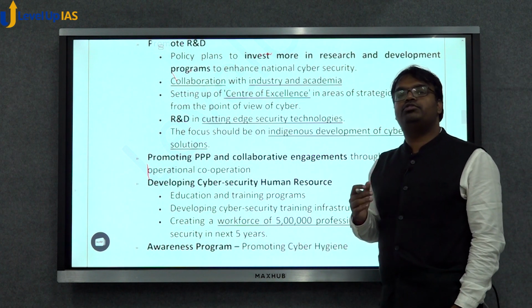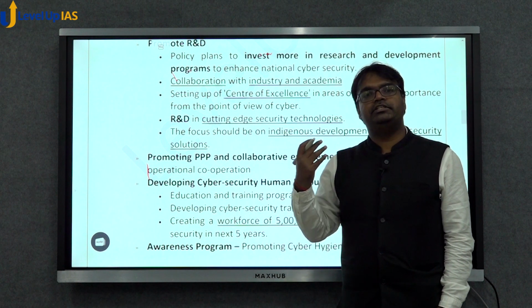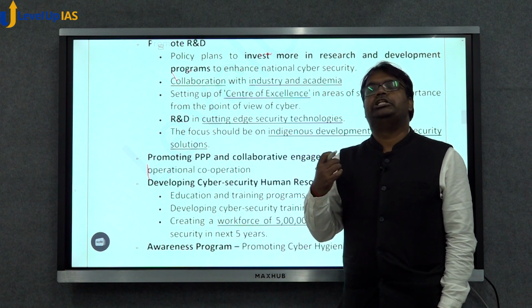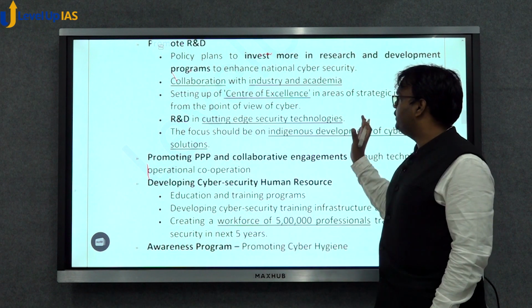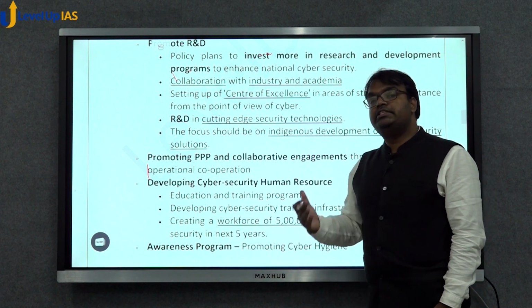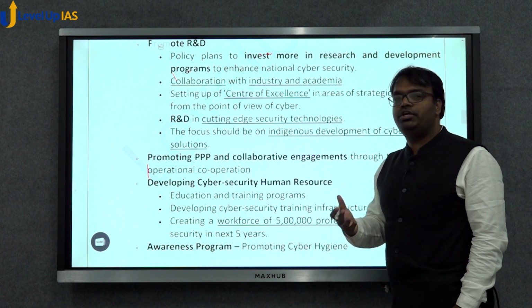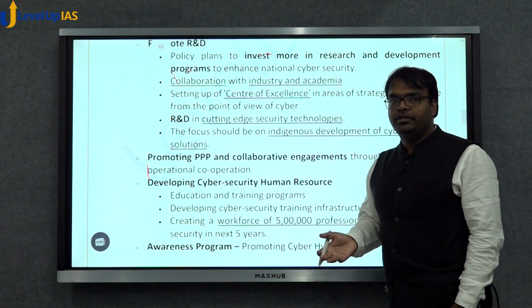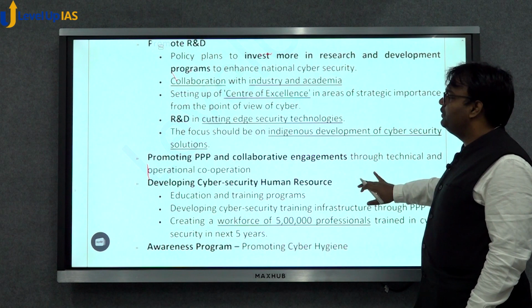For cutting edge security technologies, for example artificial intelligence, machine learning, or quantum computing, research in India is still very little. Centres of excellence to promote cyber security, there are hardly any. So the policy had envisaged a lot of things, but not a lot of things have happened.